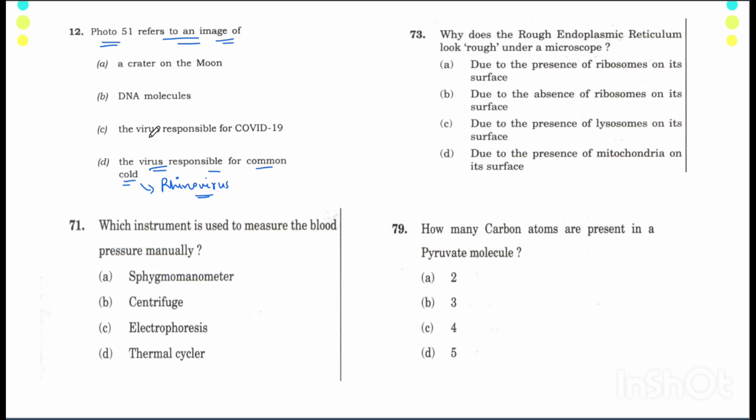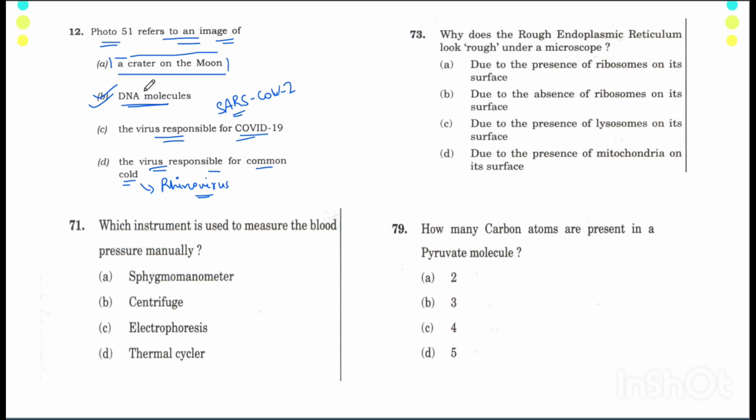Then the virus responsible for COVID is SARS-CoV-2. That virus is also not related to photo 51. And this much current affair I know that photo 51 is not related to any crater on the moon. So the only option I am left with is DNA molecule.